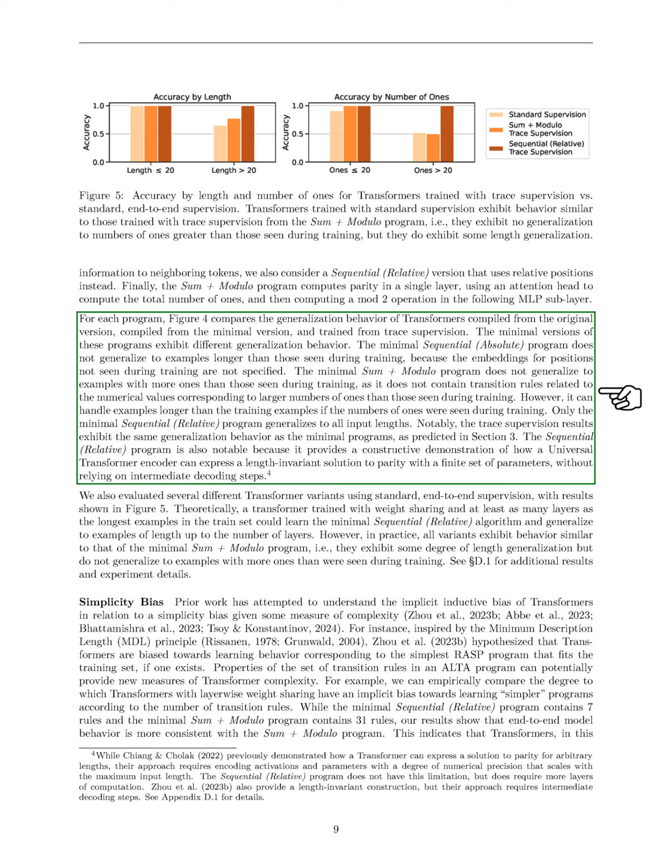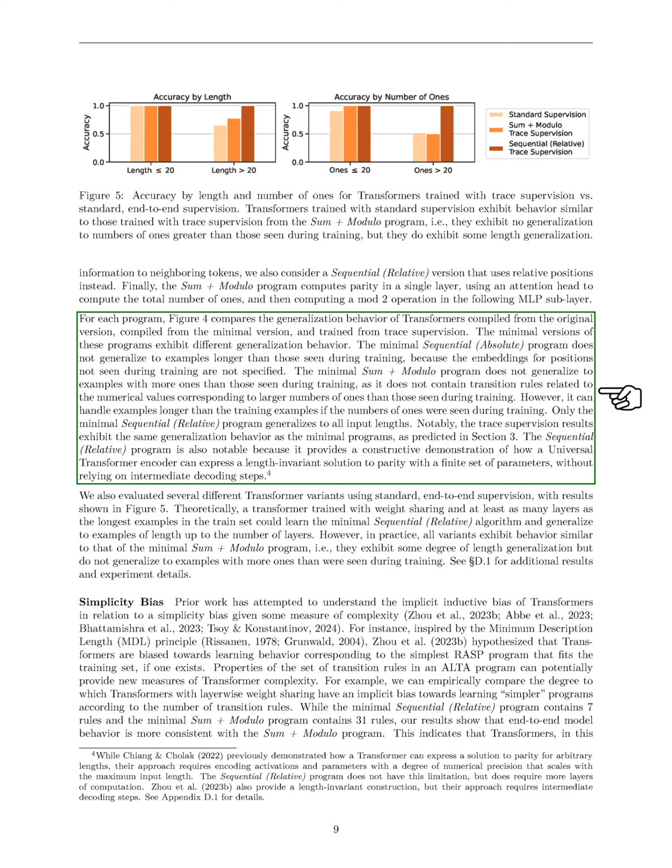We compared the generalization behavior of transformers using these programs, noting that the minimal versions behave differently. The minimal sequential, absolute, program does not generalize to longer examples because it lacks information for unseen positions. The minimal sum plus modulo program struggles with examples that have more ones than those in the training set, as it lacks rules for larger counts. However, it can handle longer examples if the counts of ones were part of the training. Only the minimal sequential, relative, program generalizes across all input lengths.